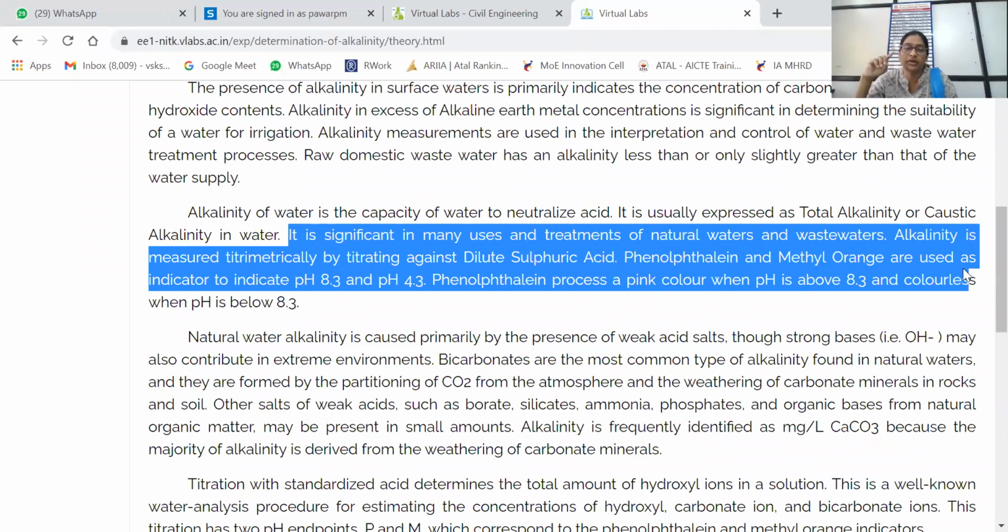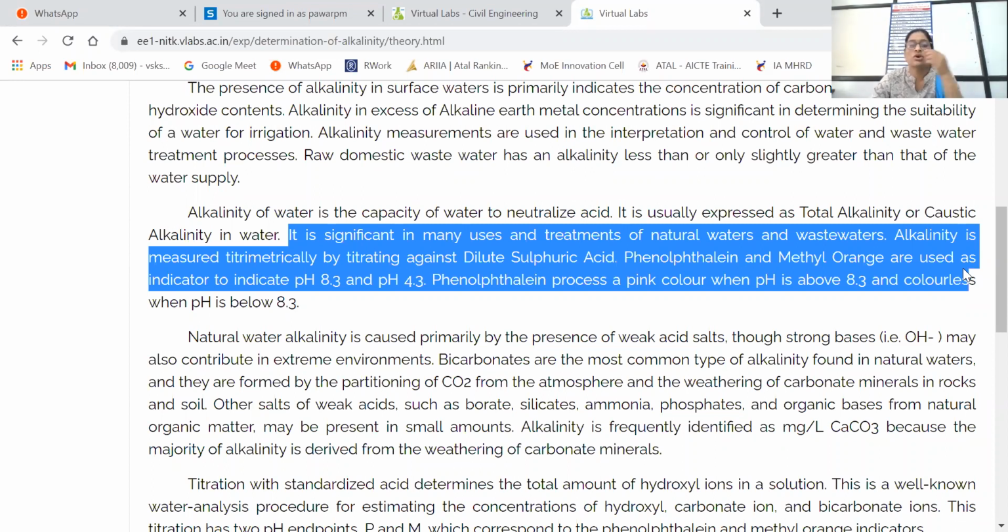Okay, this is the titrametric method. Titrametric method means whenever we are taking a burette, pipette, conical flask and titrating these solutions, that method is known as the titrametric method. Phenolphthalein and methyl orange are the two indicators we are using to perform the alkalinity experiment.